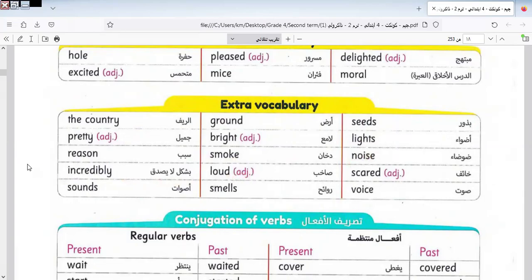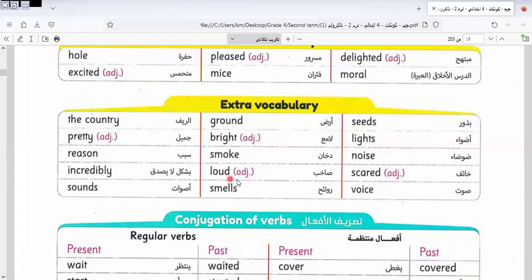Incredibly means something I can't believe, something not believed, like horrible. So here we have incredibly.